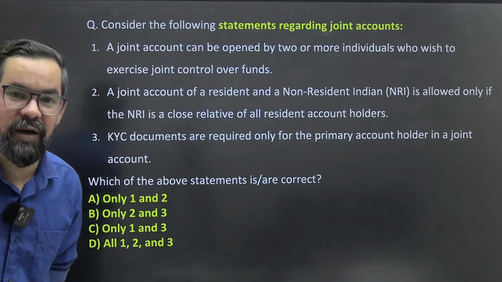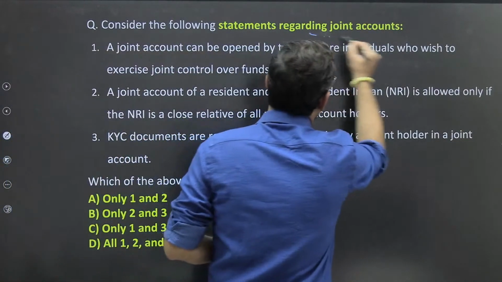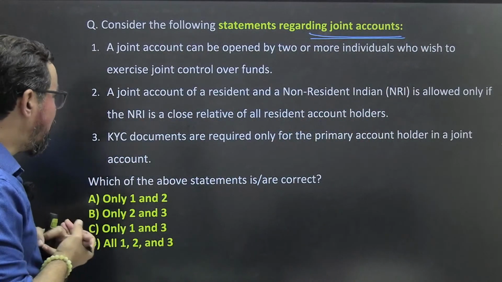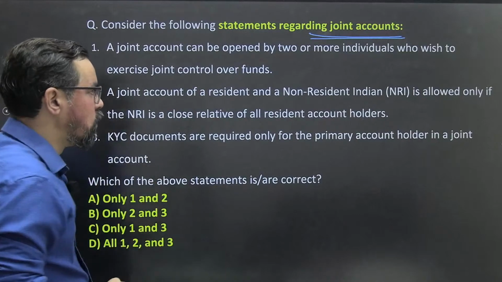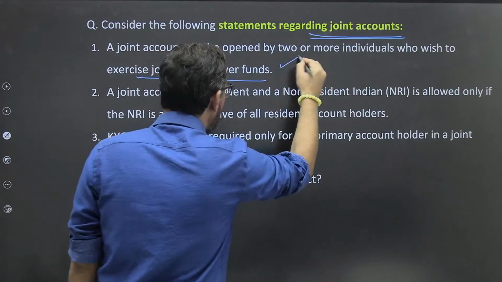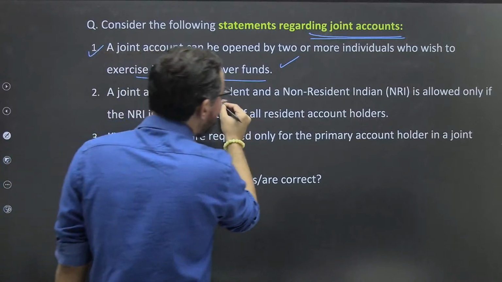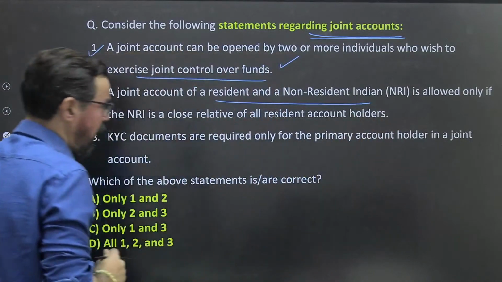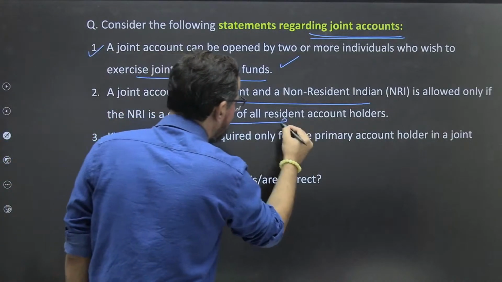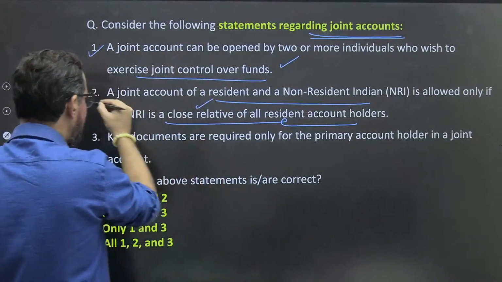So just try to answer the very first question. Statements regarding joint account. What will be your correct answer for this one? A joint account can be opened by 2 or more individuals who wish to exercise joint control over the funds. First statement, 100% true. A joint account of a resident and a non-resident NRI is allowed only if the NRI is a close relative of the resident account holder. Statement 2 is also correct.